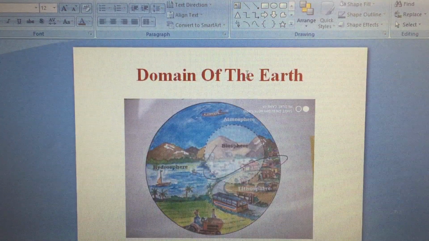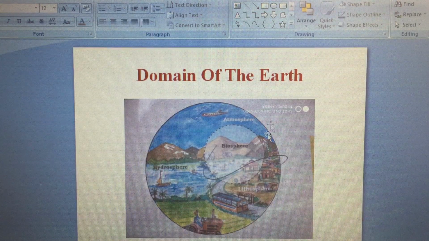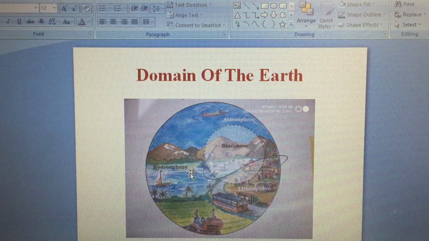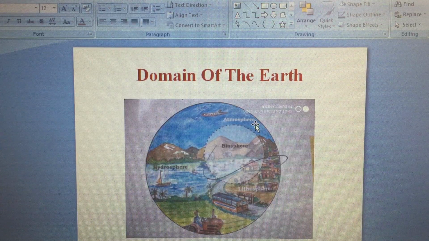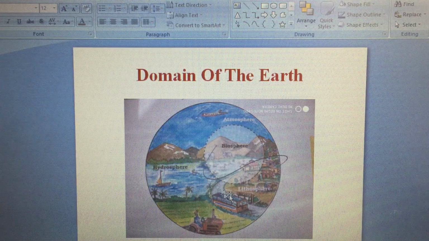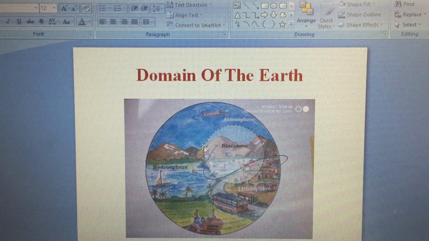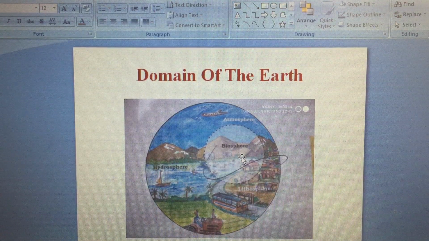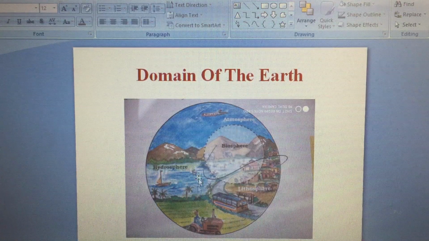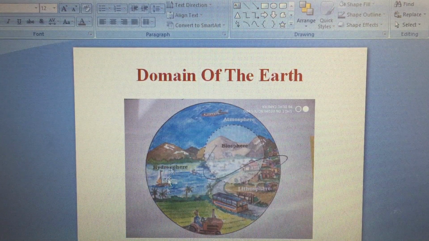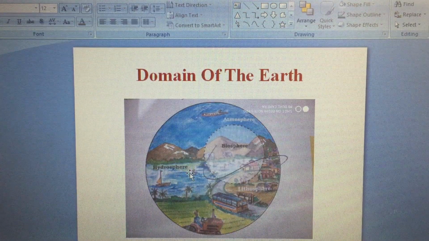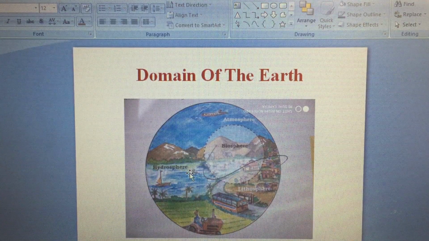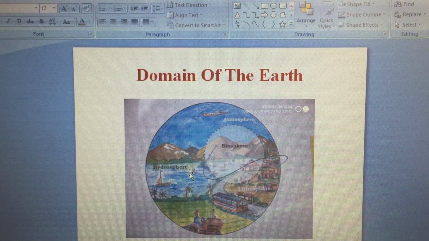It's domains of earth. So you can see there are four domains. One is lithosphere, land, hydrosphere, water, and then atmosphere, the air. And you can see a circle around here in between. It's the narrow zone where all three zones meet and interact and give rise to life forms. It is called biosphere, right? So these are the main four domains: lithosphere, land, hydrosphere, water, atmosphere, air, and biosphere, where living organisms exist.